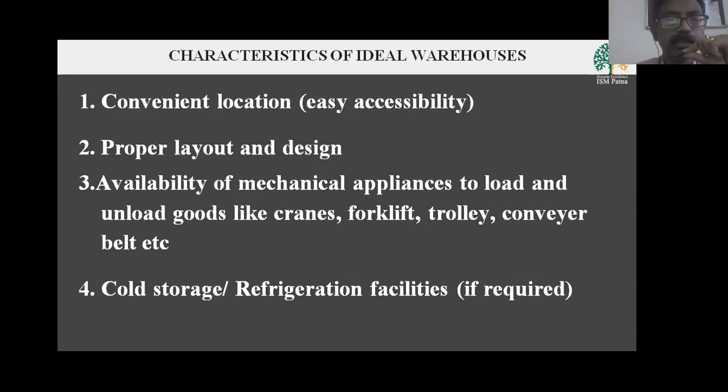Now we are going to understand the characteristics of an ideal warehouse. Number one, it should be conveniently located, meaning accessibility should be very easy. Layout and design should be proper as per the requirement. Then there should be availability of mechanical and electromechanical appliances for loading and unloading, which brings efficiency to the operation. Examples of such appliances are cranes, forklifts, trolleys, conveyor belts, etc. It all depends on the requirement.